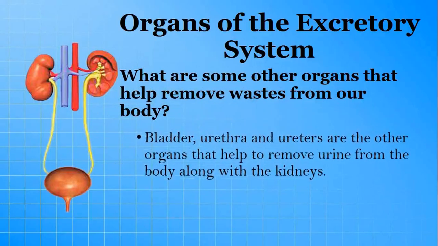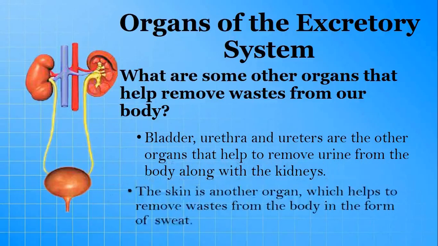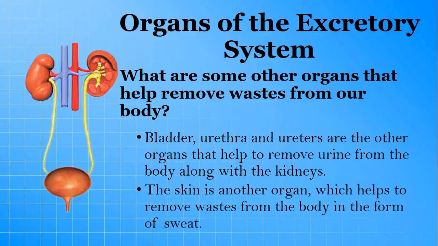Bladder, urethra and ureters are the other organs that help to remove urine from the body along with the kidneys. Our skin also helps to remove waste from our body in the form of sweat. All these organs that help in the removal of waste from the body together form the excretory system.